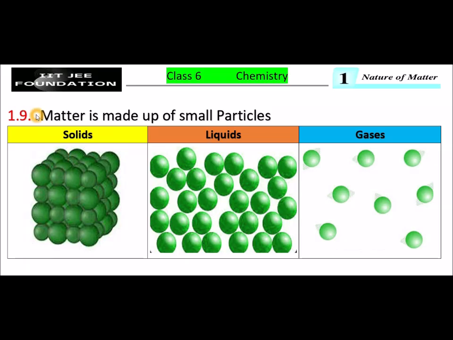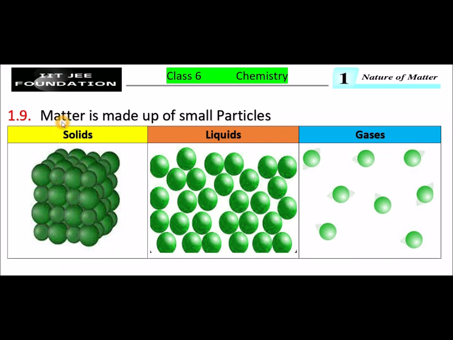Matter is made up of small particles. First of all, what is matter? Matter is anything which occupies space, which has mass, and can be perceived by our senses. So, matter is divided into three types. The first one, solids, the second one, liquids, the third one, gases.